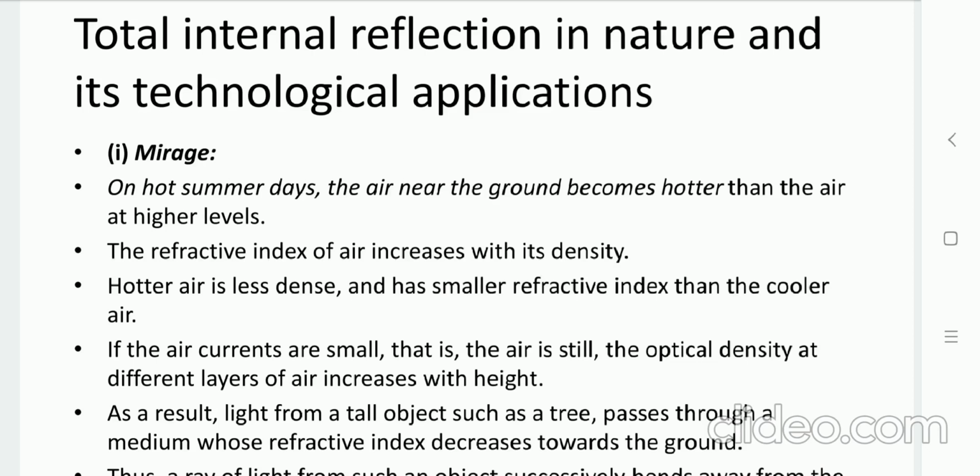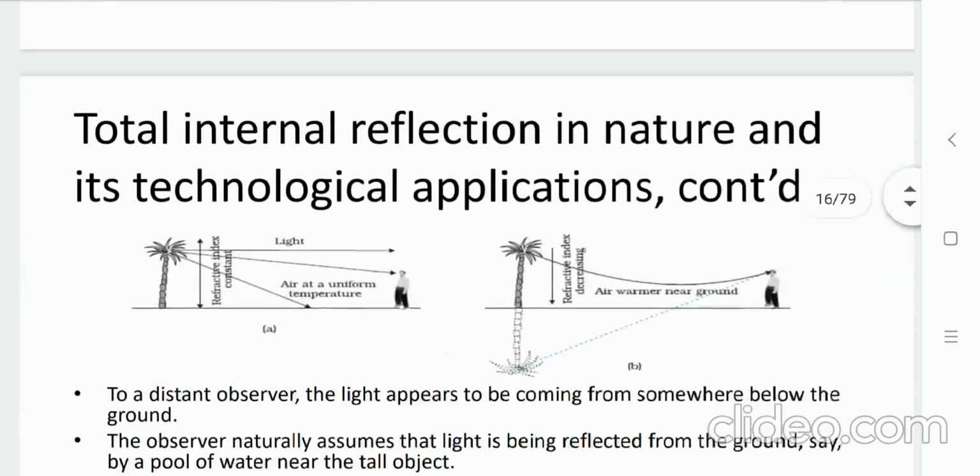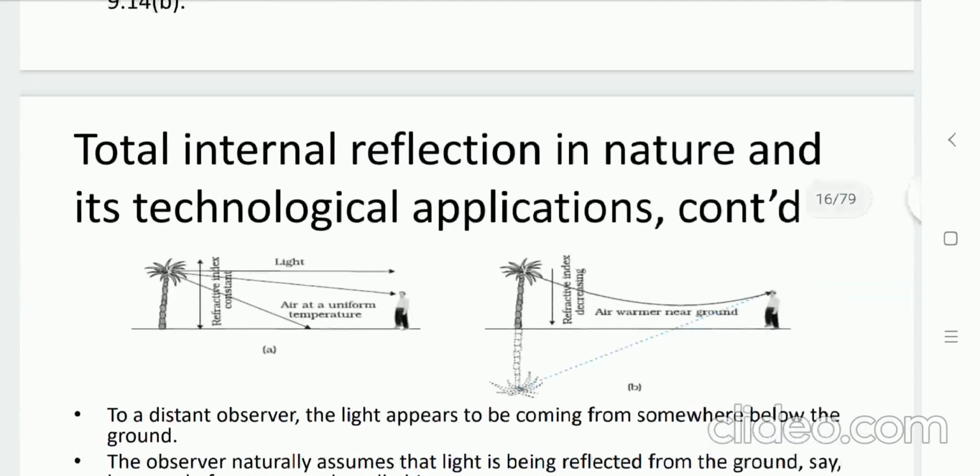So hotter air, which is less dense, has a small refractive index, and cooler air that is more dense has a higher refractive index. So in that case, optical density at different layers of air increases with the height. At a certain height, for example, you can see in the diagram, any taller object like a tree,